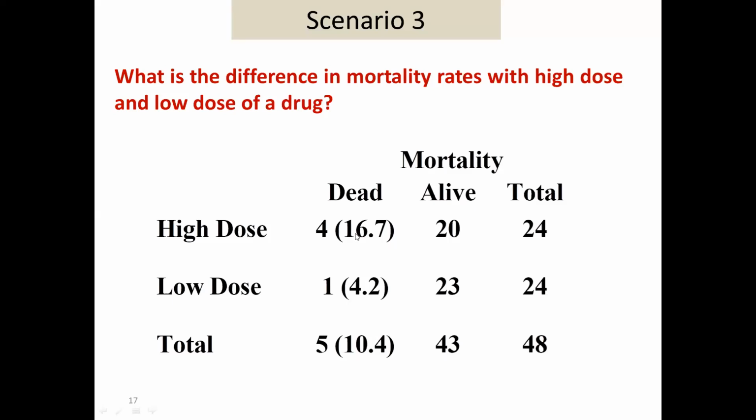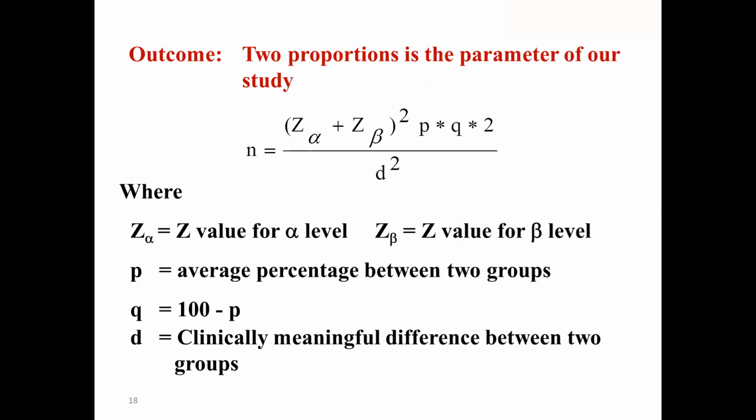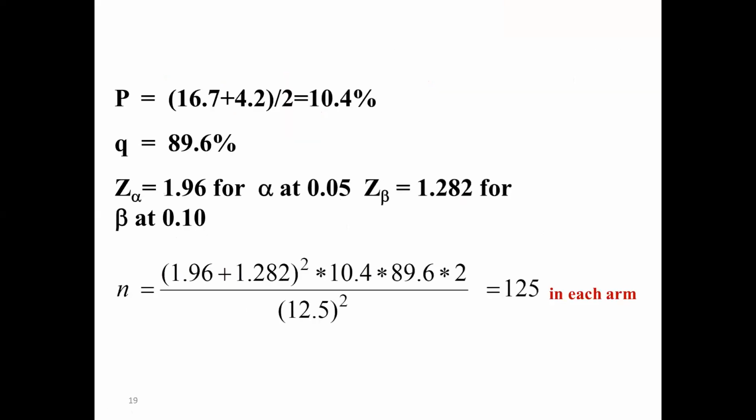That is going to give you the variation, and that variation will come as D. We call it the clinically meaningful difference. If I substitute everything, I'm going to get a sample size of 125.